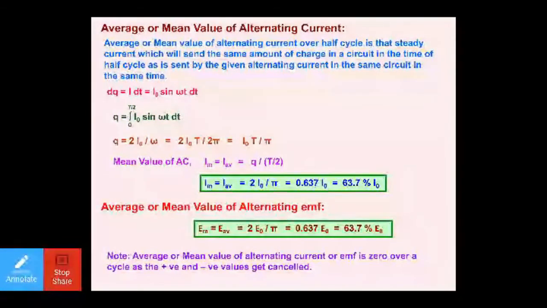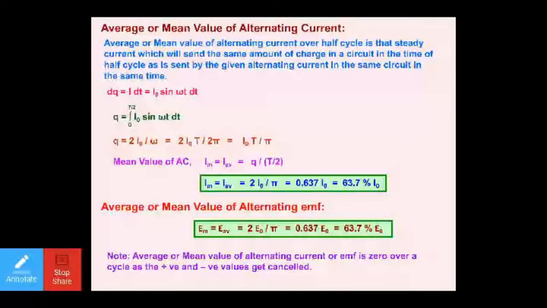You have already seen in the graphical representation, the cycle firstly goes in the positive half side and then it goes in the negative half side. So what will happen further, this positive and negative value will cancel out each other, and if you take out the mean value for the complete cycle, it will be equal to 0. So dear students, this we need to keep in mind, because that is why we always find out the value in the half cycle. Why?